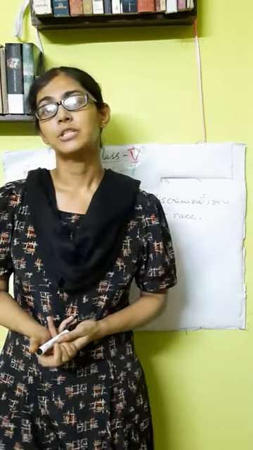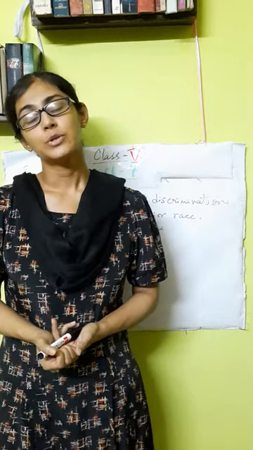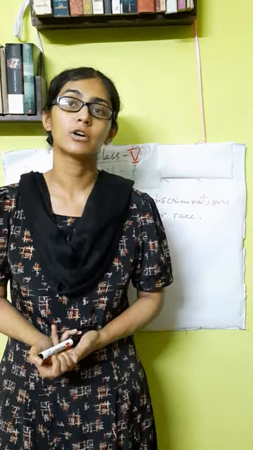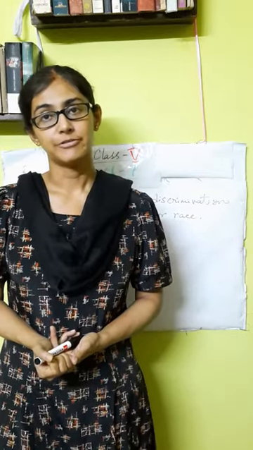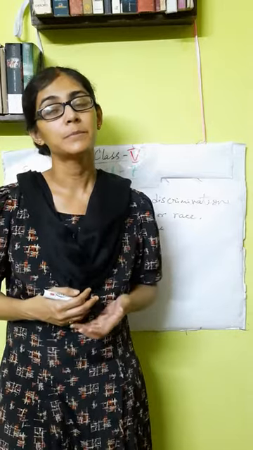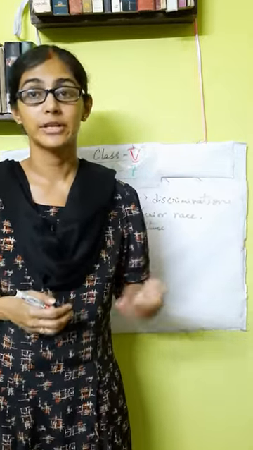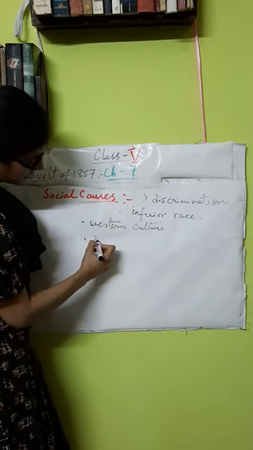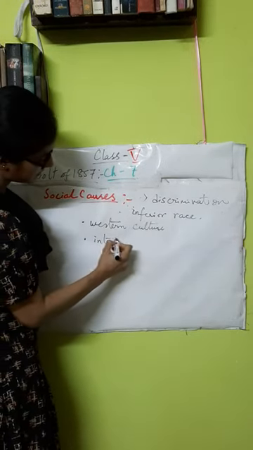The British were spreading Western culture, which was not liked by the Indian people, and this was another social cause, because many common people were joining the revolt of 1857.